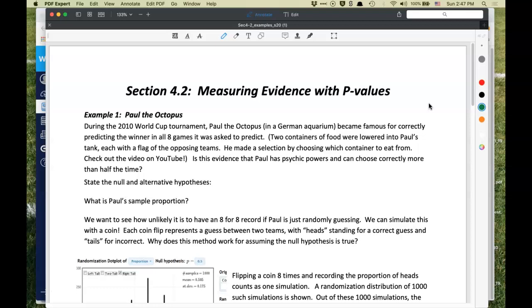Now the first one is just a bit of fun. If this doesn't interest you as much, you can think of this in another context, but let's take a look. This is based on Paul the Octopus back in the 2010 World Cup tournament. Paul the Octopus in a German aquarium became famous for correctly predicting the winner in all 8 games it was asked to predict. The way this went is that 2 containers of food were lowered into Paul's tank, each with a flag of the opposing teams, and he made a selection by choosing which container to eat from.